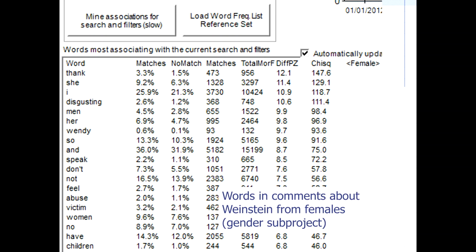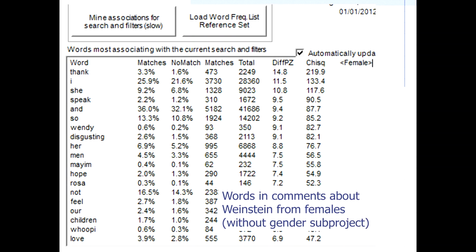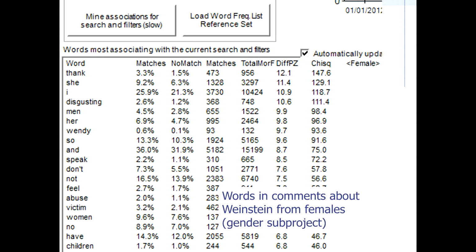For example, in the original one, without the gender sub-project, disgusting is further down, 2.6% to 1.5%. And here in the gendered sub-project, it's still 2.6% for females, but it's only 1.2% for, in this case, males. So it does make the difference between females and the rest stronger, because it ignores the males and females and non-binary that will be allocated unknown category.